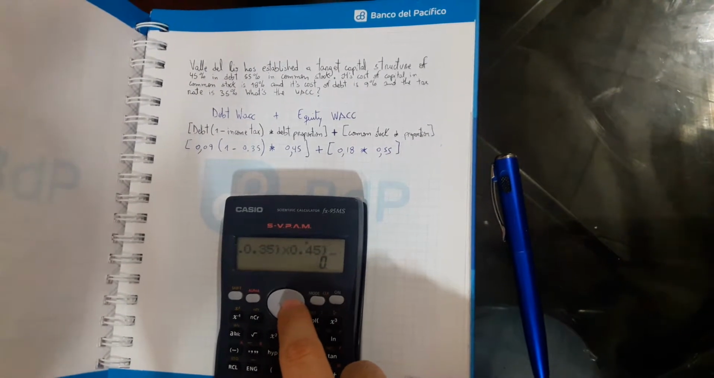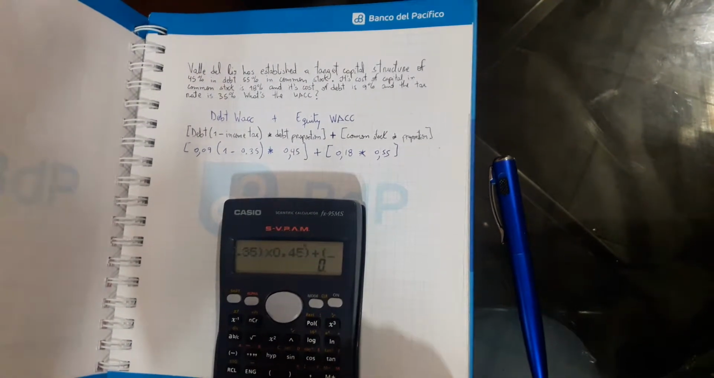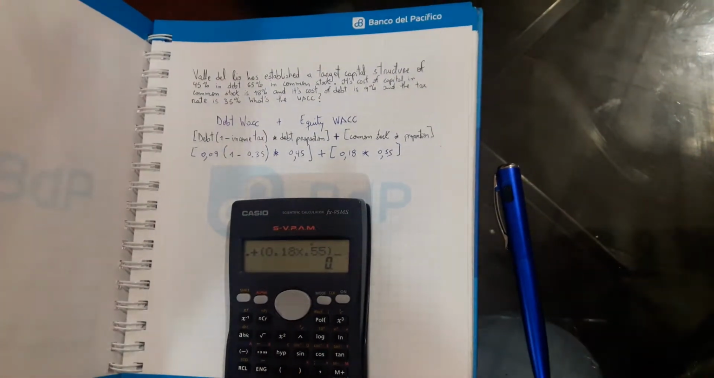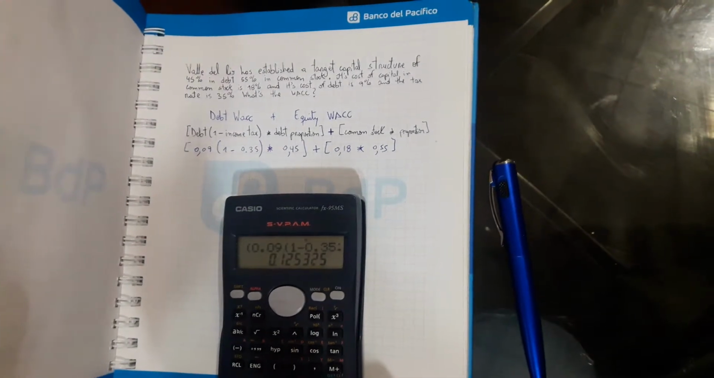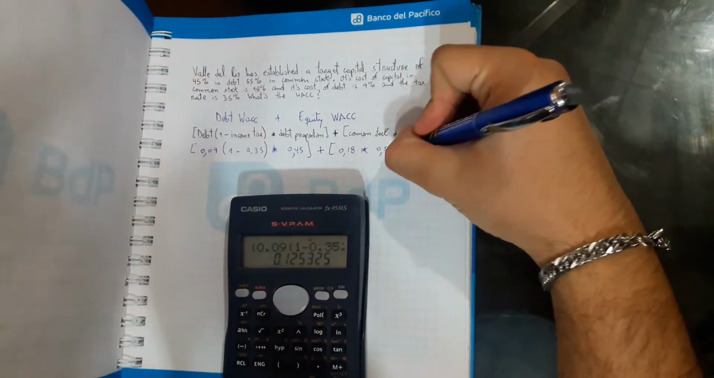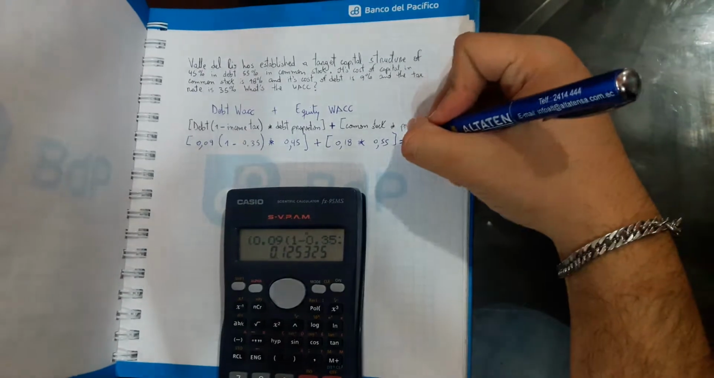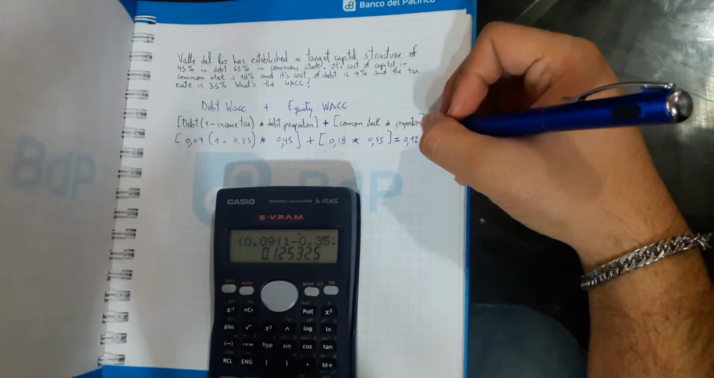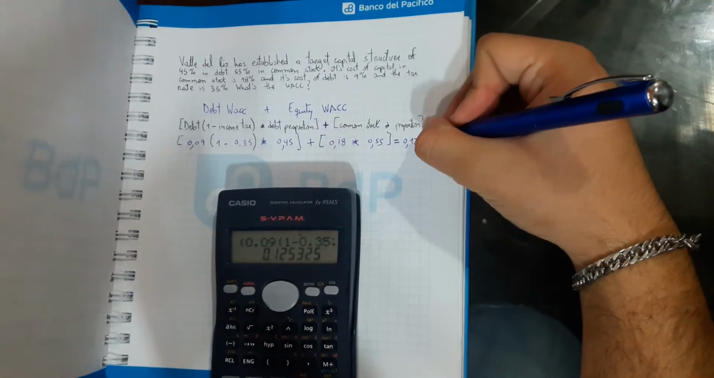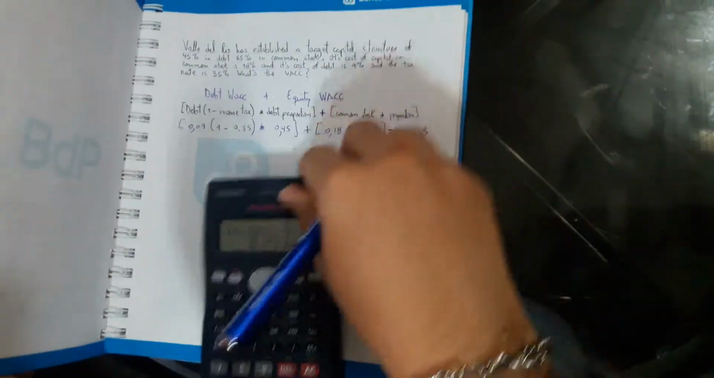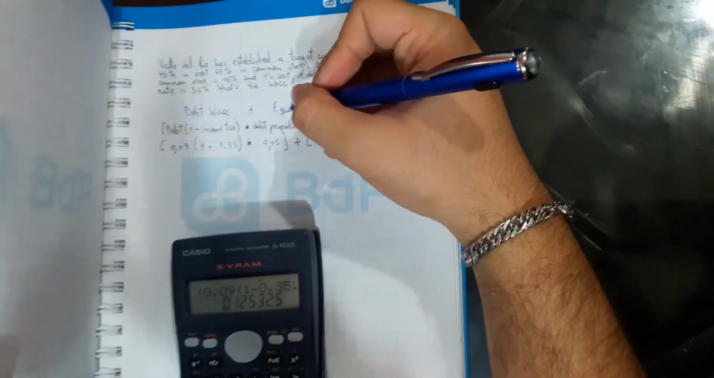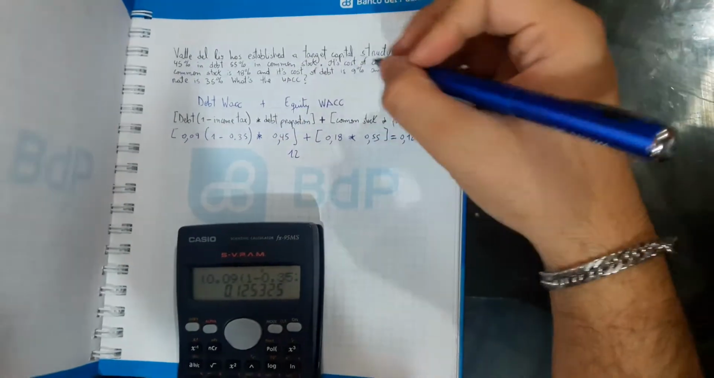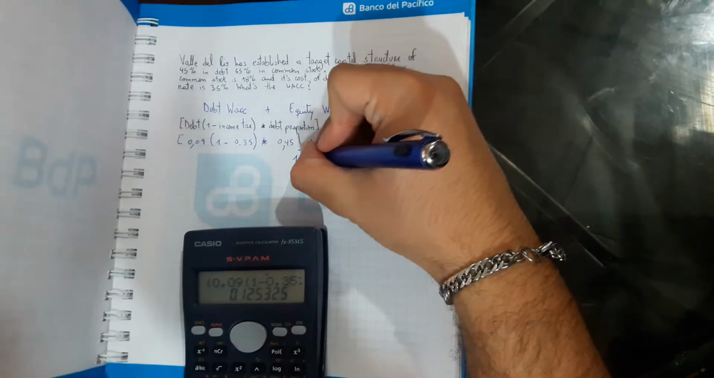Two parentheses plus 0.18 by 0.55. So we have that this is 0.125325. So it means that our percentage is 12.53.